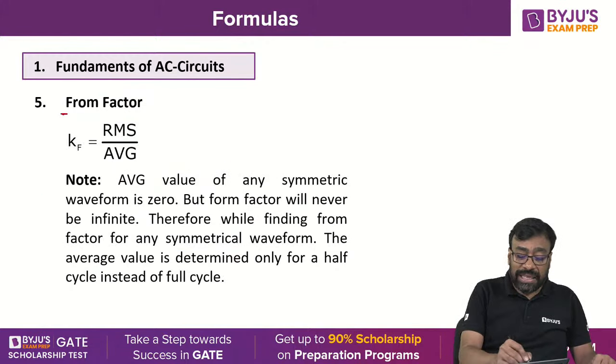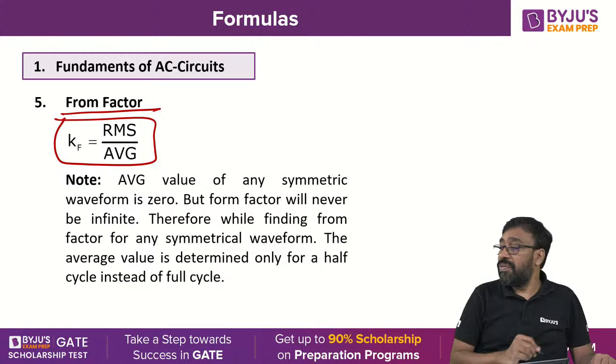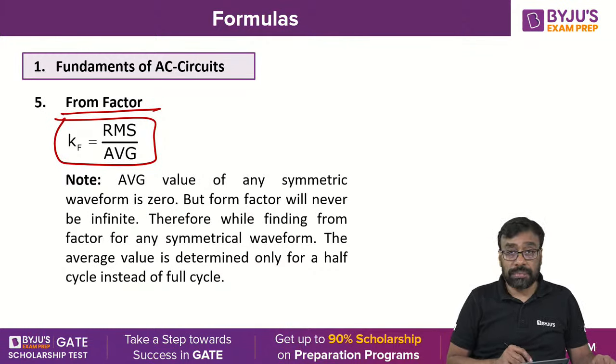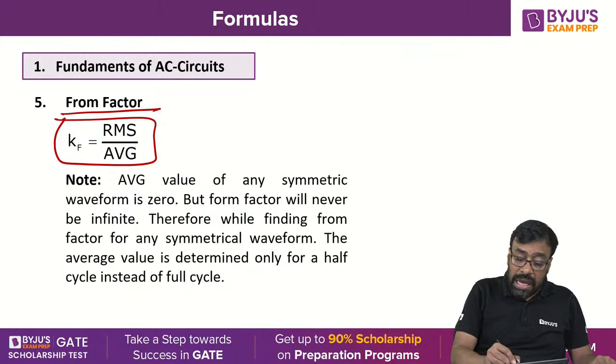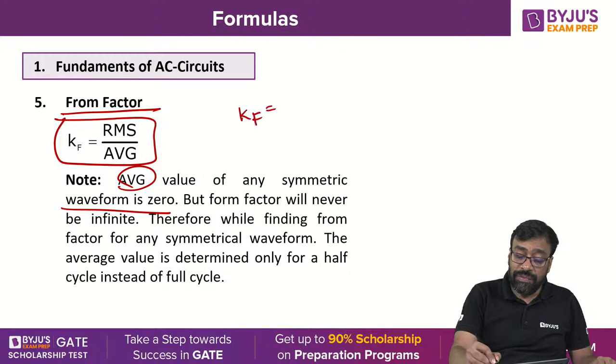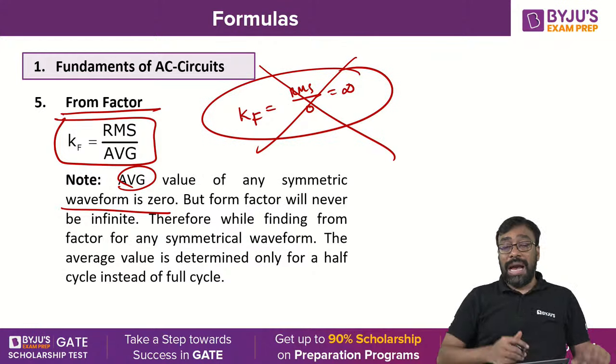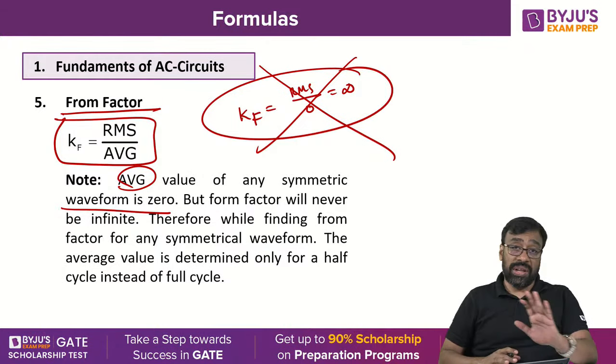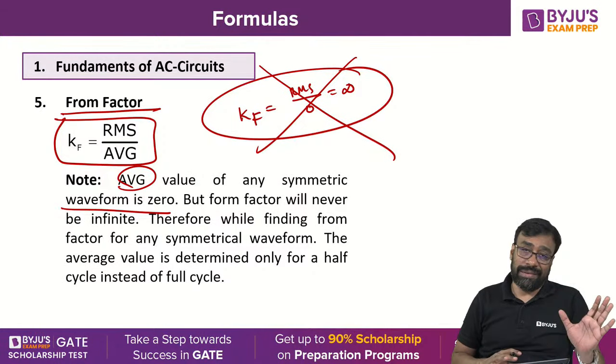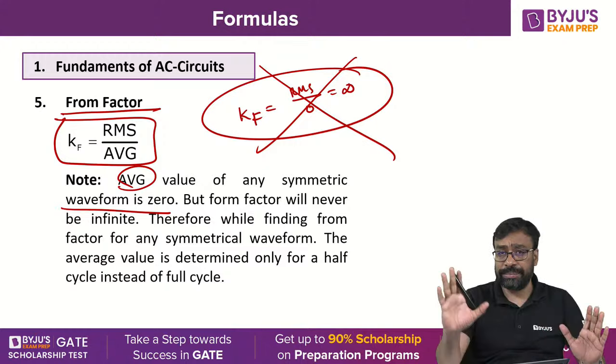Okay, this is also a very, very important point. Now, what is the form factor? Nothing but the ratio of RMS to average value. Generally, for symmetric waveforms, the average value will become what? 0. But when average value is 0, the form factor, RMS by 0, becomes infinity. But this is not a practical value. Okay, average value will be 0, but form factor is not infinity. That's not a practical value. Form factor never becomes infinity. That is why,